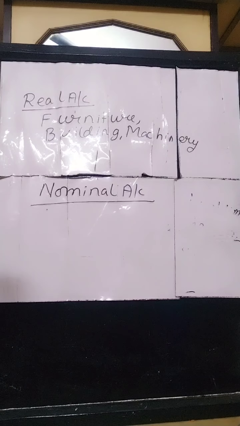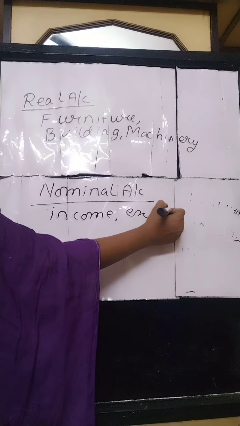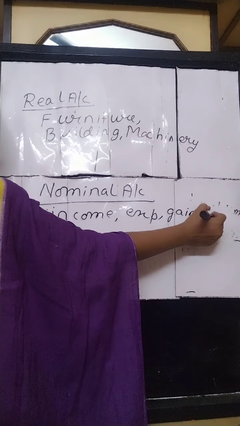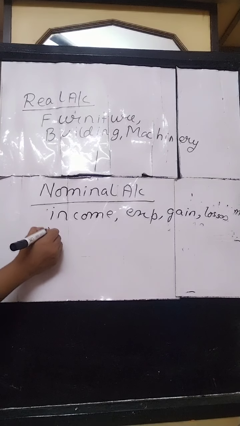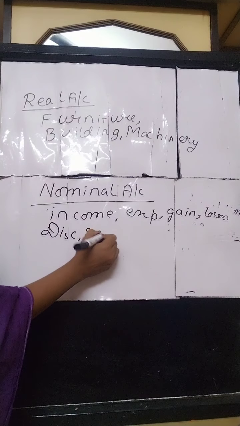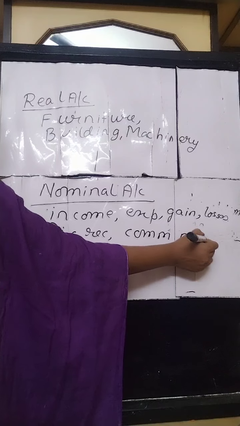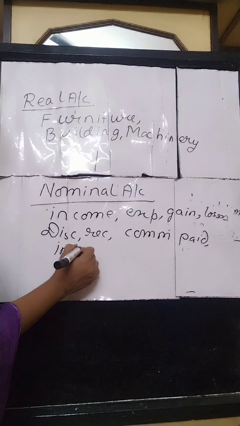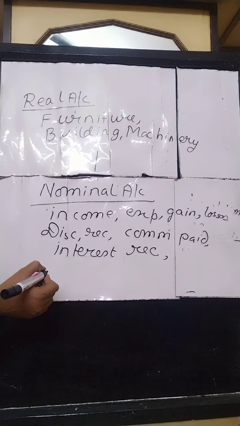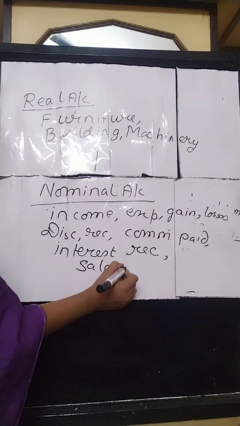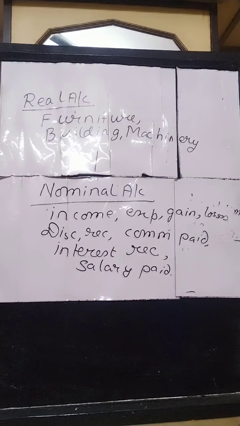So any kind of income or expenses or gains or losses, all these will come under nominal account, such as discount received, commission paid, interest received, or salary paid. All these are parts of nominal account.